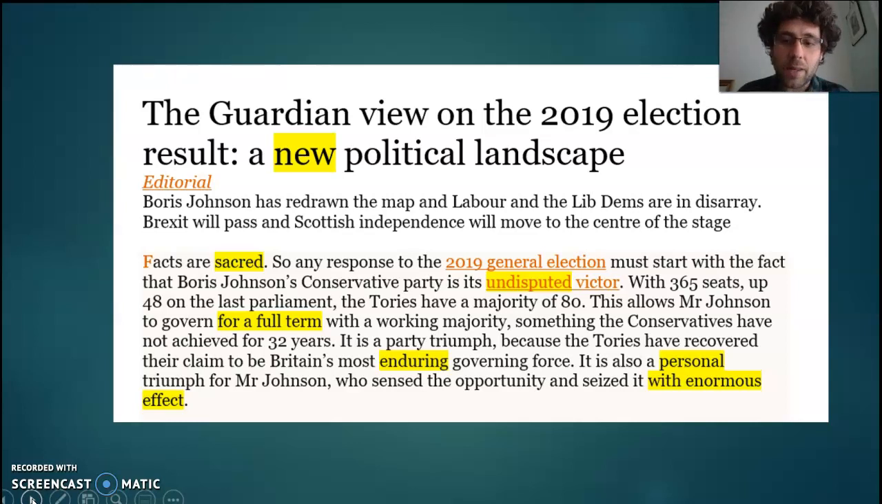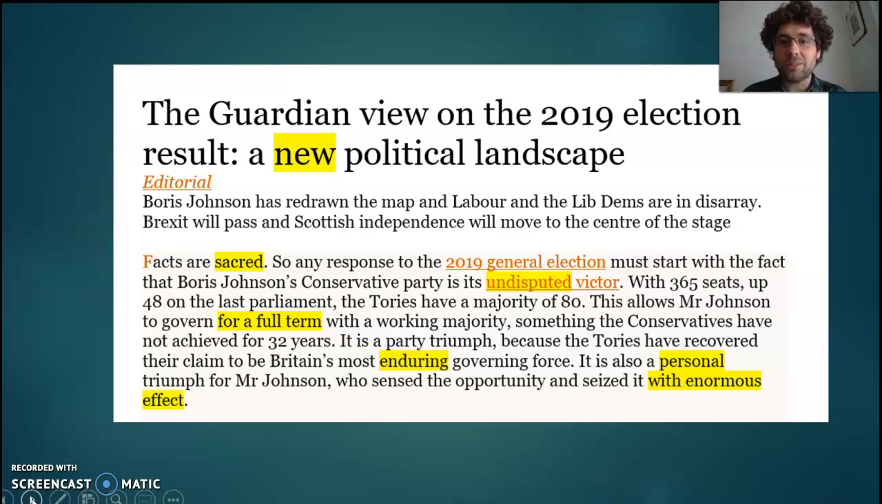Notice that adverb there. This allows Mr. Johnson to govern for a full term. Okay, adverb of time, or I guess you could say duration. When's he going to govern for a full term? It shows us the length of time that he will be in power for. The Conservative Party is Britain's most enduring governing force. That evaluative adjective, that they last.